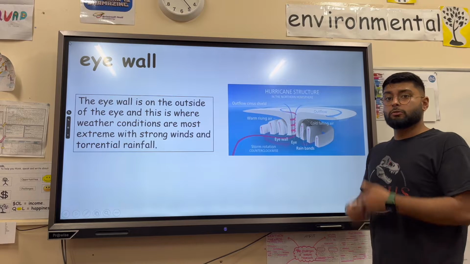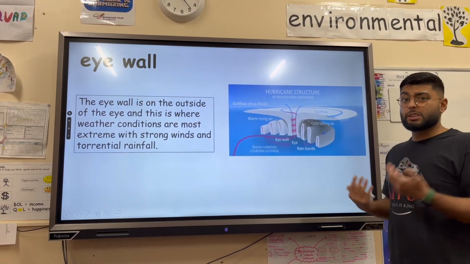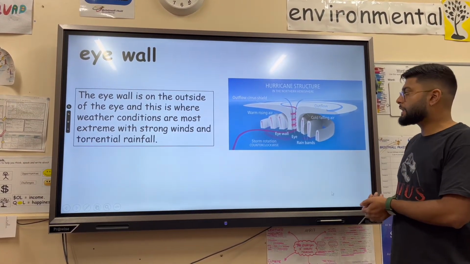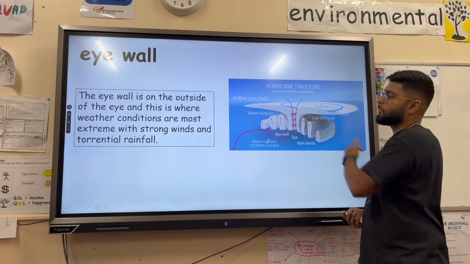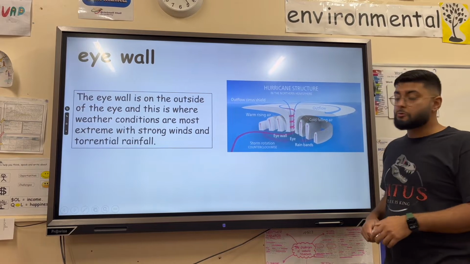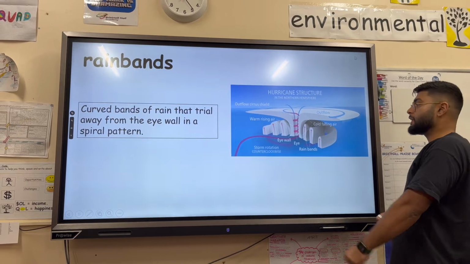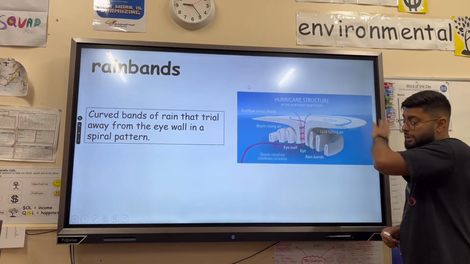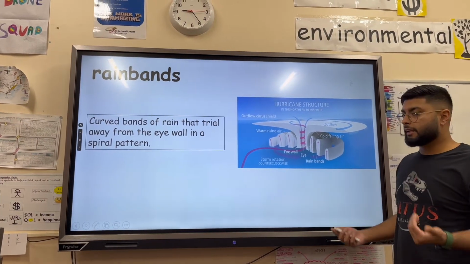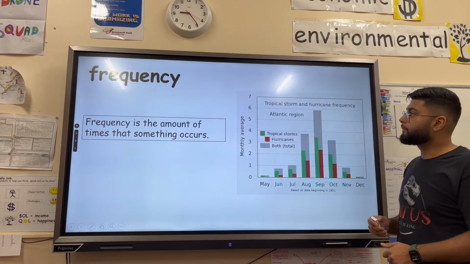The eye wall, right next to the eye, is where we get the worst conditions. So torrential rainfall and high speed winds up to 200 miles per hour in the strongest categories of hurricanes. Around the edge of that area of high pressure, there is an area of low pressure where the air is rising and forming cumulonimbus clouds. And then finally, rain bands. So these are the kind of swirling bits that you see around the edge of a hurricane. So fairly light wind and fairly low rainfall, still more than the eye, but less than the eye wall.